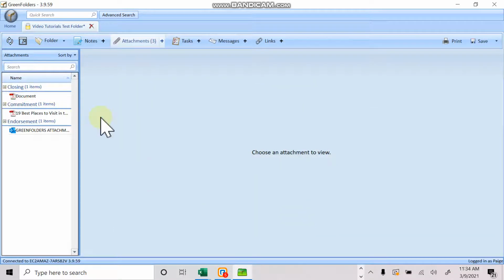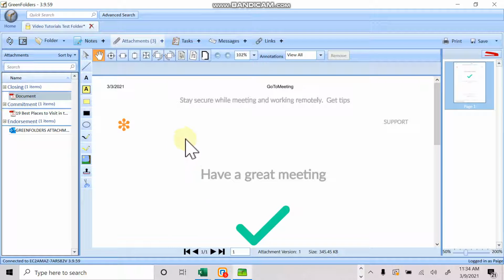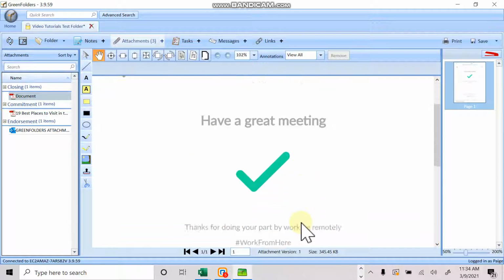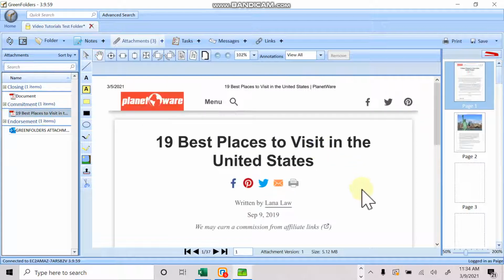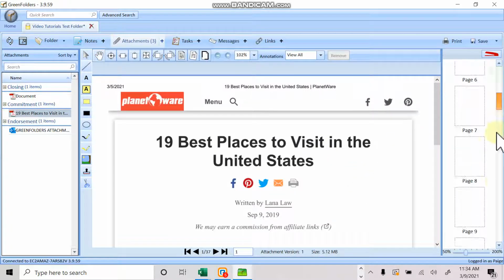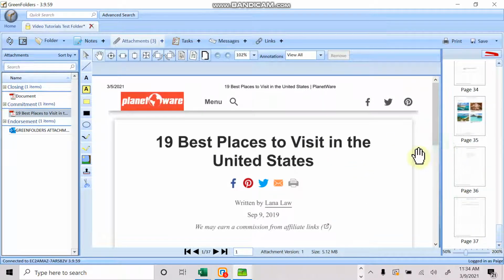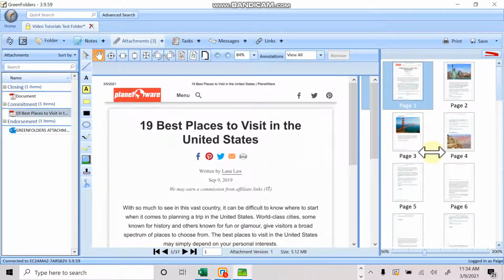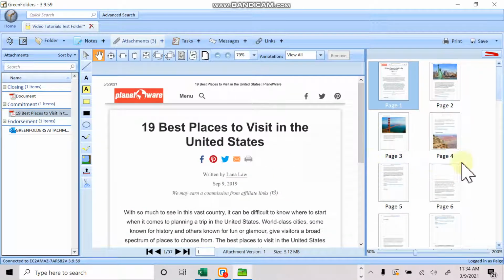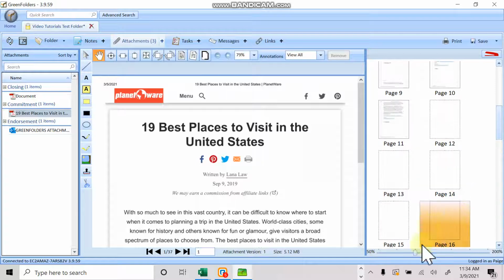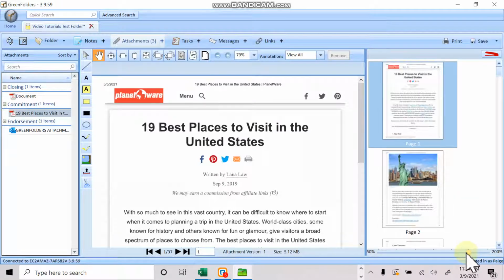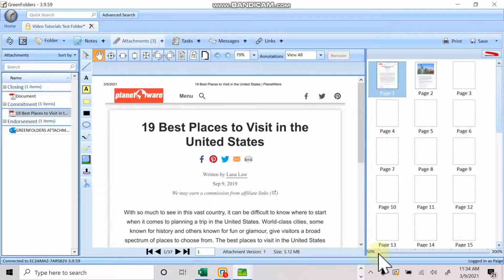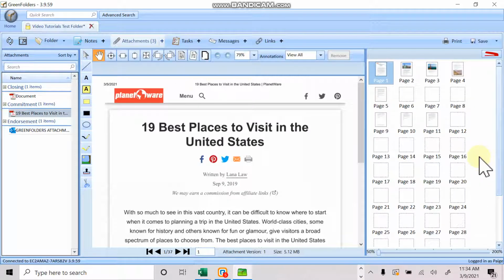So once these are added into your attachments, you're able to actually do a lot with your documents within these attachments. So as you can see, we have one document that has around 37 pages in it, which is a lot. You can drag and drop this to be able to view the pages. You can change the size to be able to view all of the pages bigger, or if you want them to be small thumbnails so you can see them all, you can actually change that size.